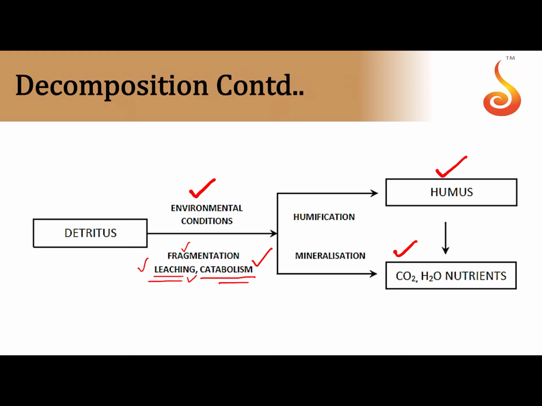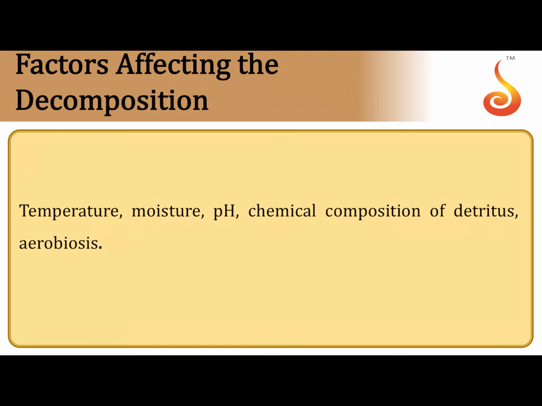All this is happening simultaneously, and all this is being carried out by detritus feeders like earthworms. Like I said, earthworm is involved only in fragmentation, and then you have a lot of microbes which carry out the process of leaching, catabolism, humification, and mineralization. Some of the factors that affect decomposition are temperature, moisture, pH, chemical composition, and aerobiosis.